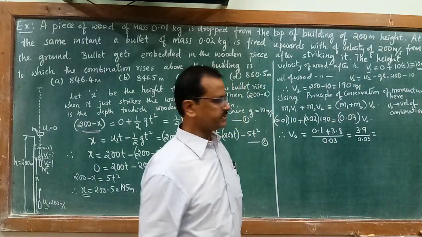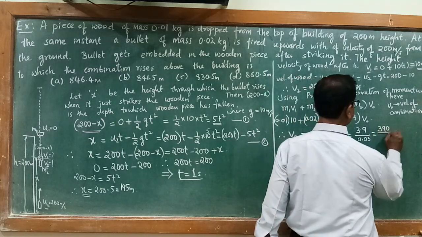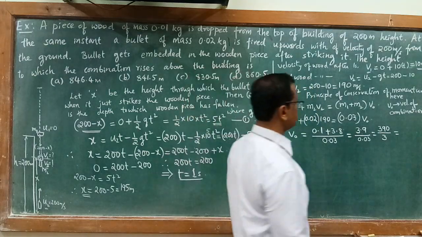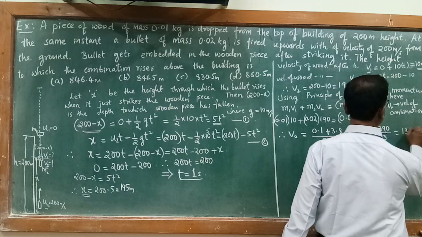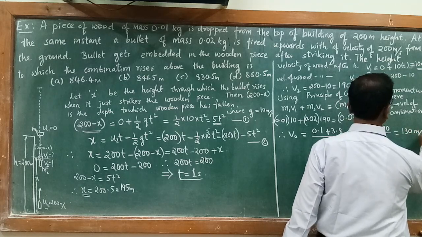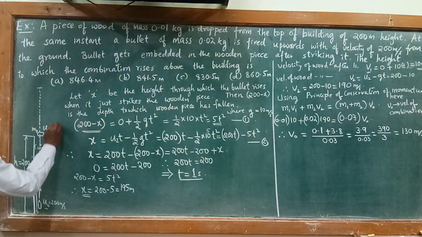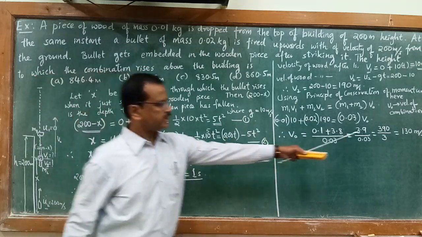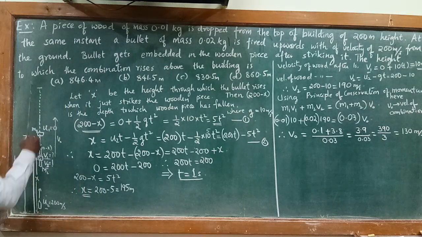After simplification, it becomes 390 by 3. After the removal of decimal, 390 by 3, that is 130 meter per second. So the velocity with which the combination rises is v0, that is 130 meter per second. Let us assume that it rises to a height h from here.